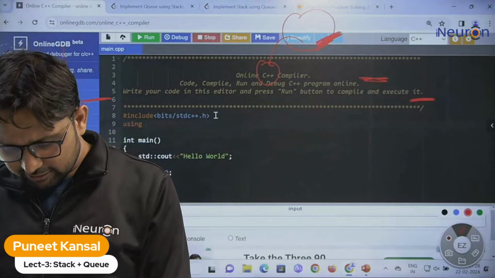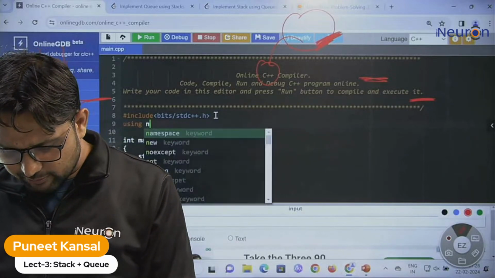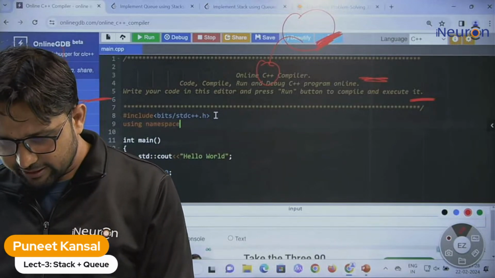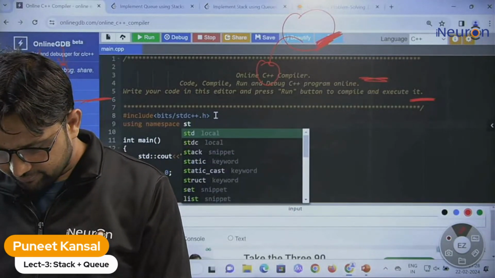Another thing you need to do is use namespace std.